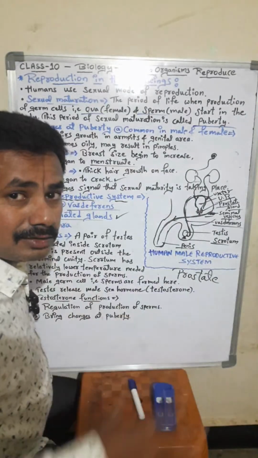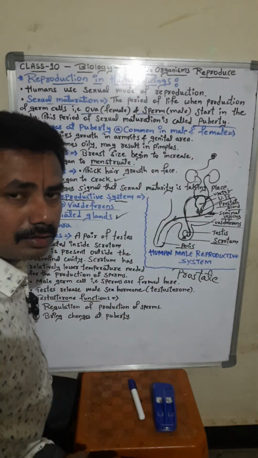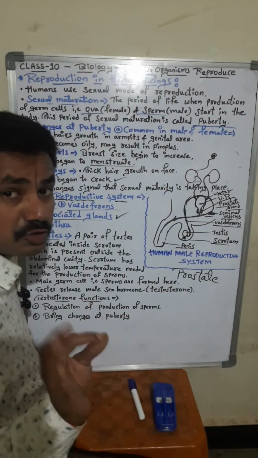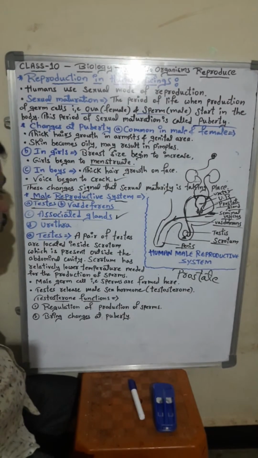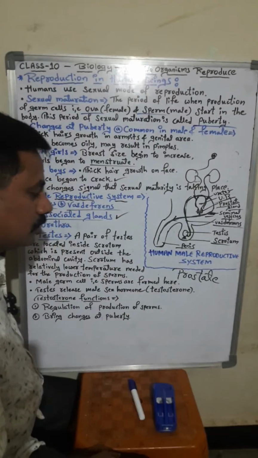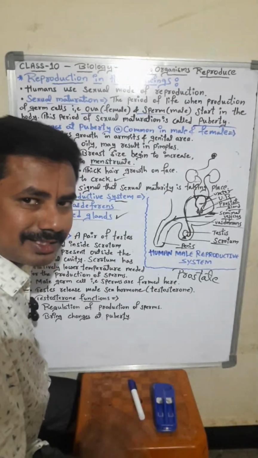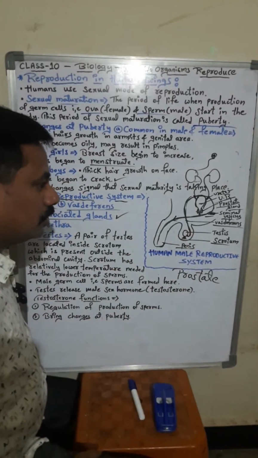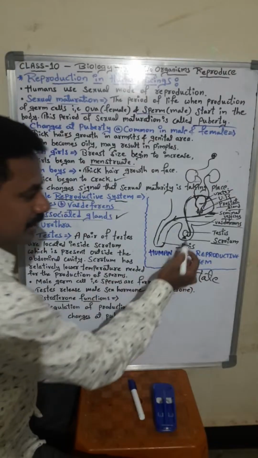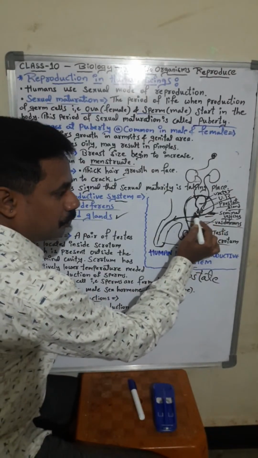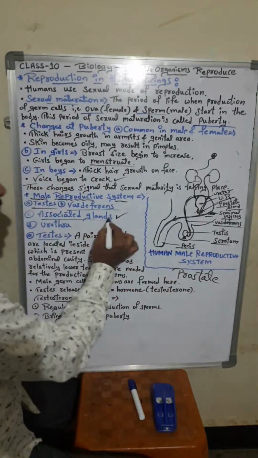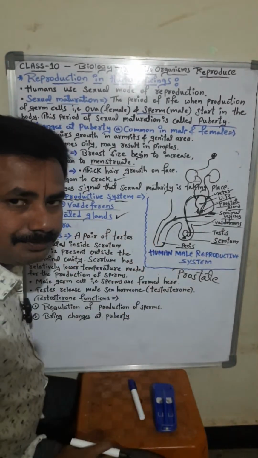They release sperms, and they also release a hormone, which is called testosterone. Which hormone, students? Testosterone. Testes release a hormone called testosterone. Okay, so leave it. The testis is a gland, along with the prostate gland and seminal vesicles. All these together are known as associated glands.